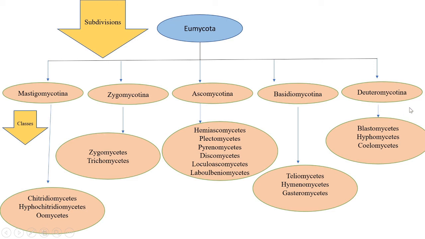And the last subdivision is the Deuteromycotina, which is otherwise called fungi imperfecti, because the perfect stage of an organism is the sexual stage. But in this Deuteromycotina, the sexual stage is unknown, only the asexual stage is known. That's why it is called fungi imperfecti. And the classes are Blastomycetes, Hyphomycetes and Coelomycetes.